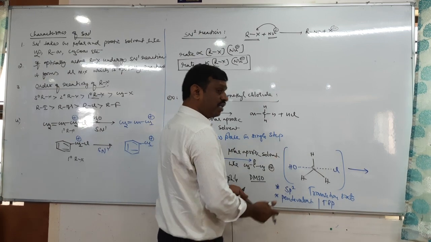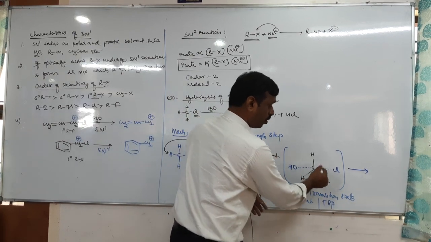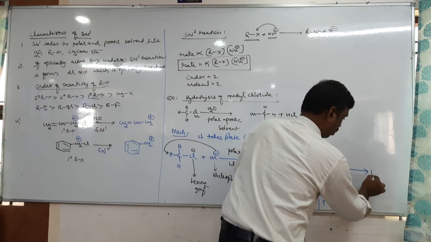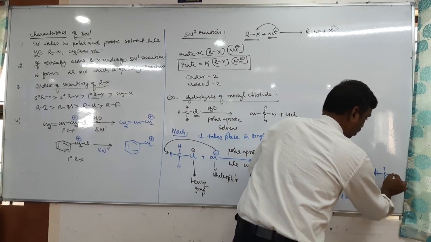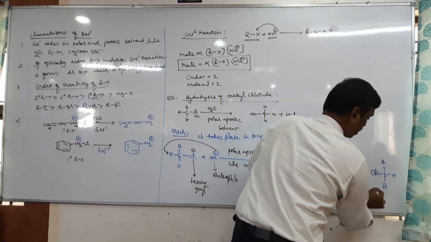Then since it is unstable, what happens? The leaving group leaves the molecule and the nucleophile forms the strong bond from the opposite side of the leaving group.